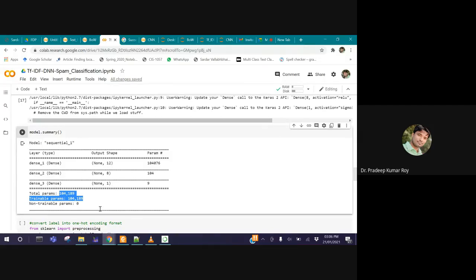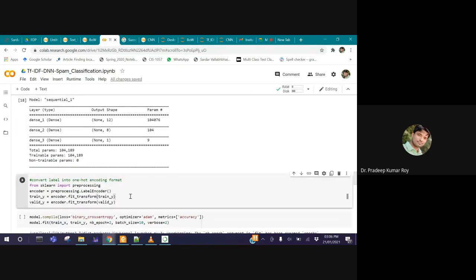Now, if you want to train this model, you have to train all these weights based on the accuracy achieved by the model. In order to execute or process, we have to encode our label. Currently, the label is spam and ham. That is not going to be accepted by Keras. They need an encoded label, like the data is encoded into vector format. Similarly, they need the label as well. They don't want any text. So by using this label encoder, we have encoded our train and test.